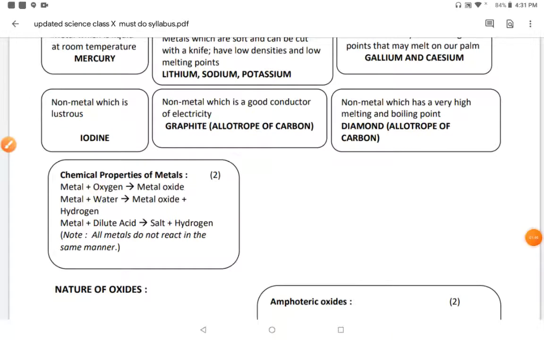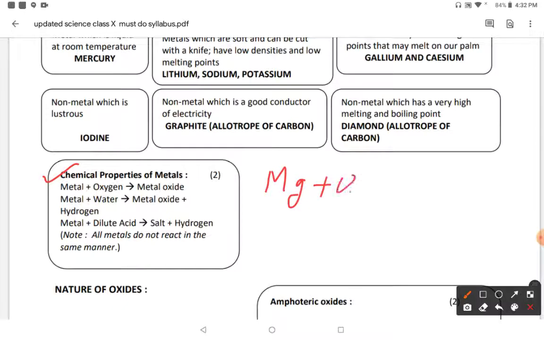Now we will study about the chemical properties of metals. Chemical properties of metals that you have to keep in mind: any metal which is kept in oxygen reacts easily and forms metal oxides. For example, magnesium ribbon, when it is burned in the presence of oxygen, forms metal oxide, that is MgO, magnesium oxide, which is a white powder.